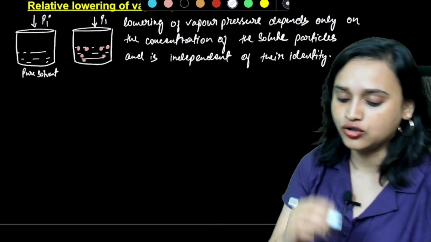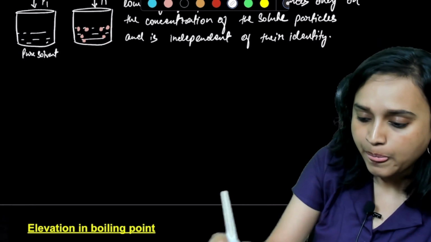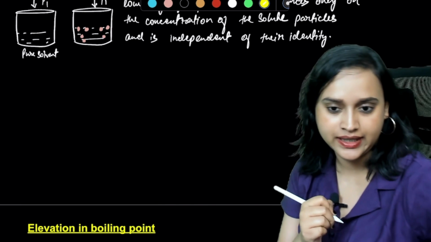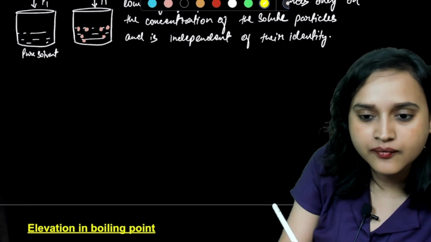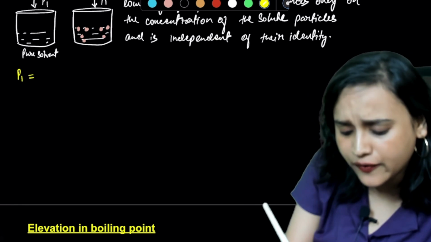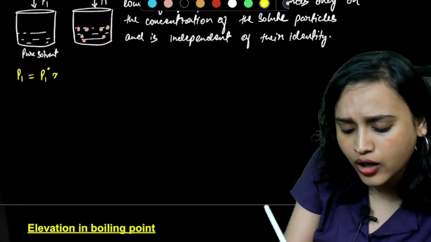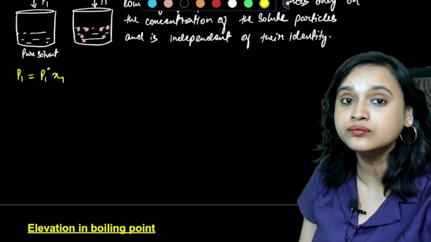All right. So now here, tell me something, everybody. This is my pure solvent, right? So for P1, can I write it from Raoult's law? If you remember, it is going to be P1 naught multiplied with chi1. Is that true? Yes, it is true, right?